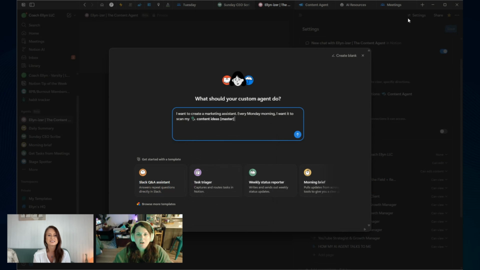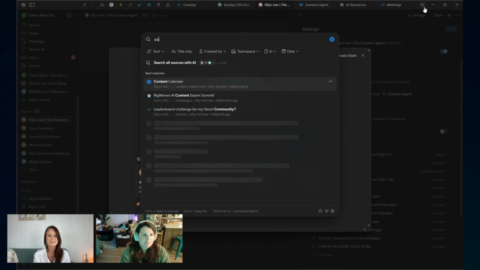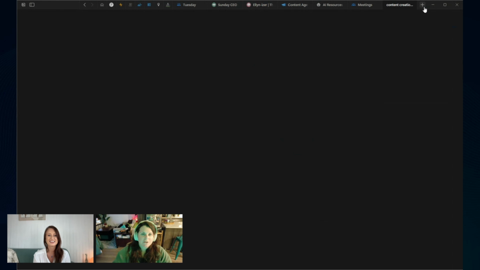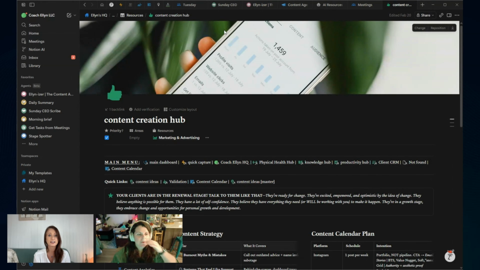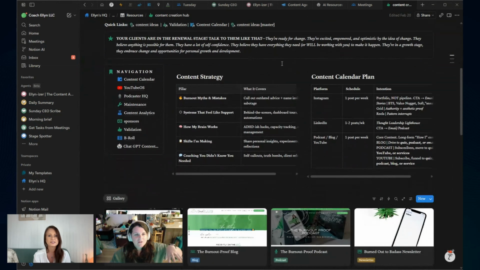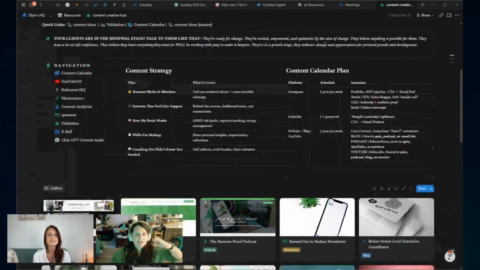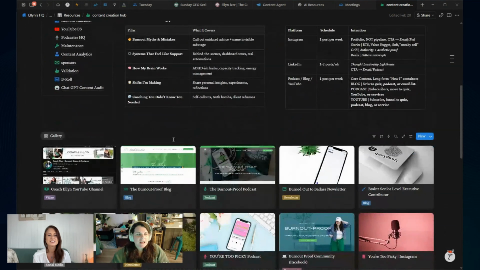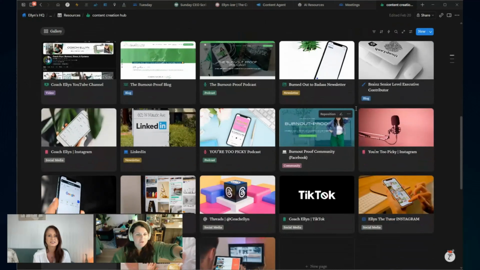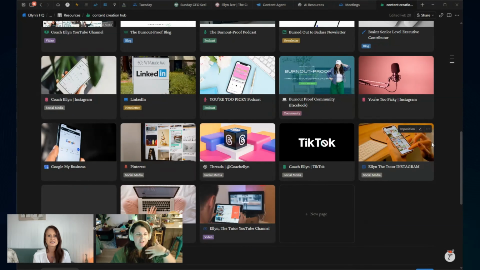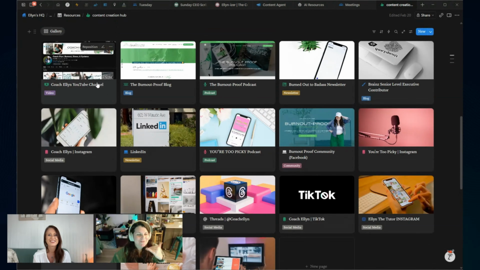So all of my content ideas, for all of you content creator peeps in here. Firstly, I have a content creation hub inside of my Notion system. I'll just show you that really quickly before we build out the agent. And in this content creation hub, I have my content strategy, my pillars, my general content calendar, and then these are all of the different platforms I've ever posted to. So we've got YouTube, my blog, my podcast, my newsletter. I used to be a Brains executive contributor. I'm currently not anymore. So literally sky's the limit with this.